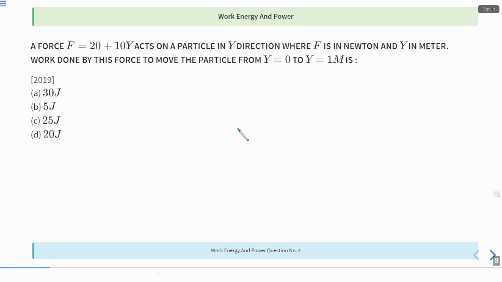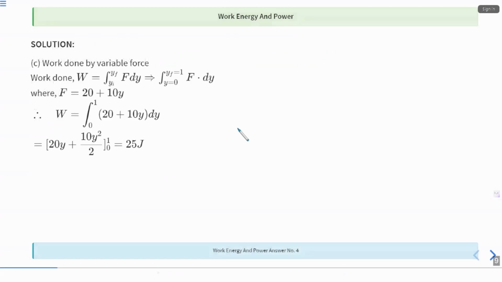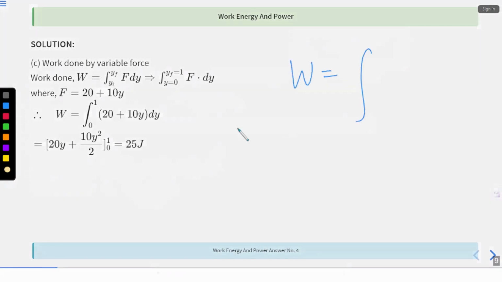Next question is, a force F equals 20 plus 10y acts on a particle in the y direction, where F is in newtons and y is in meters. What is the work done by this force from 0 to 1 m? Very easy question. Work done is an integral, right? What is the formula, guys? Work done by any force is the integral of F dx.